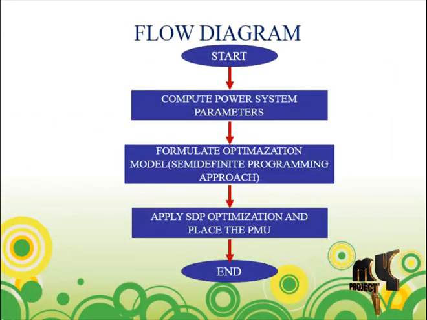Next we see about the flow diagram of our product. This is our flow diagram. Generally, the PMU placement depends on the optimization of power flow. The optimization of power flow determines the overall power system and power factor of that electrical system. First of all, we compute the parameters of each power system transmission and distribution side. After that, we formulate the optimization model.